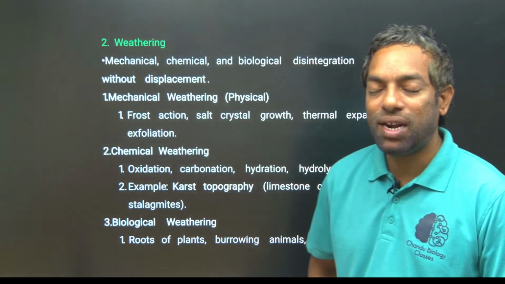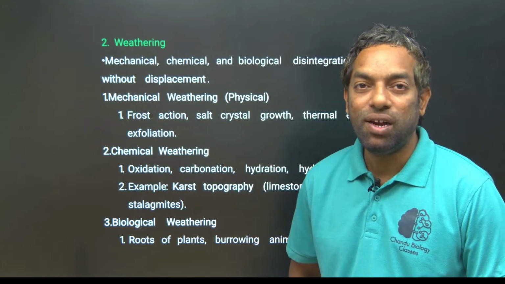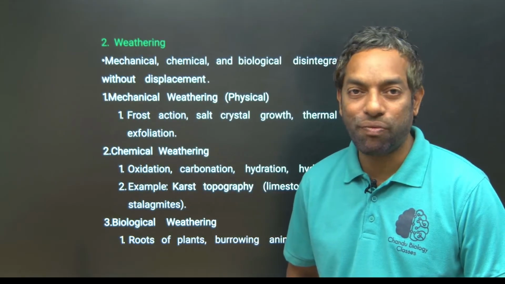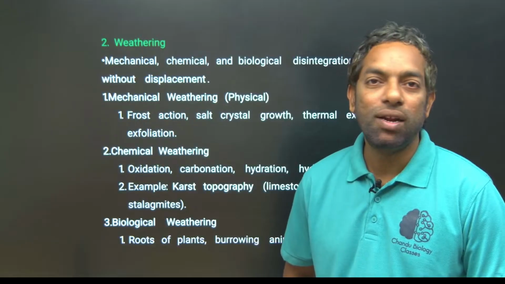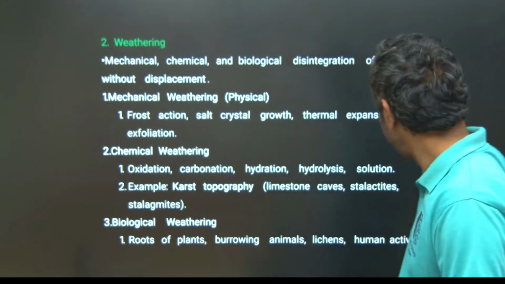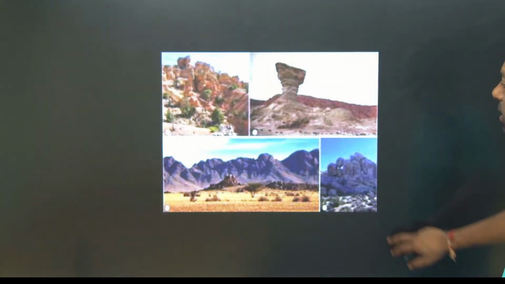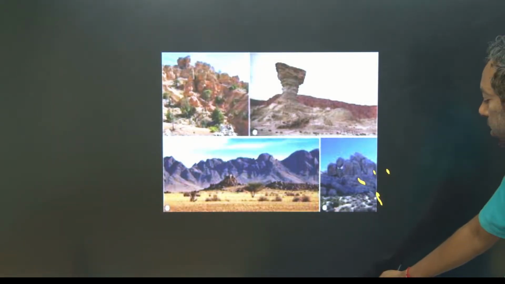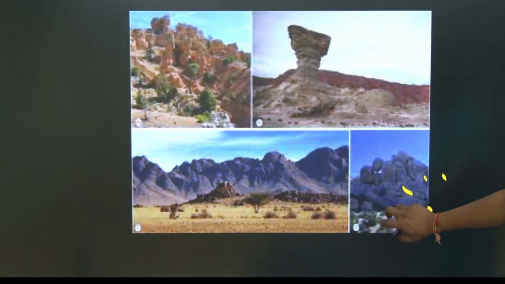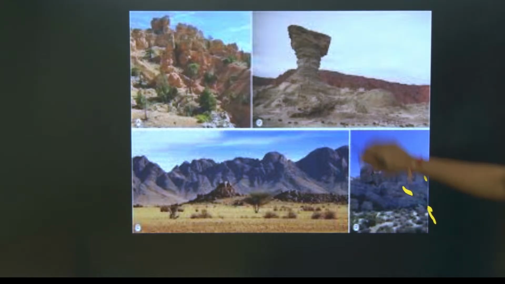Weathering types. What is weathering? It forms soil on the earth surface. That is called weathering. This is how weathering areas form, guys. The atmosphere created this kind of landform.